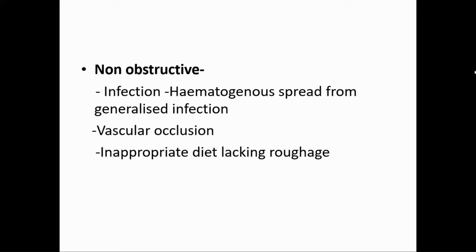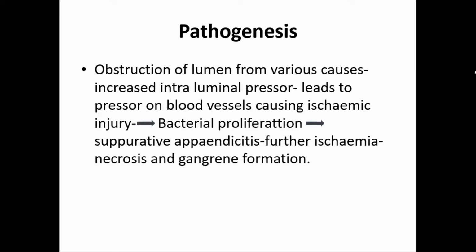obstructive and non-obstructive. Now what is the pathogenesis? I have told you the obstructive and non-obstructive etiology of acute appendicitis. In many cases you will not find any cause at operation, and there may not be any apparent inflammation of the appendix, but still there are clinical cases of appendicitis.